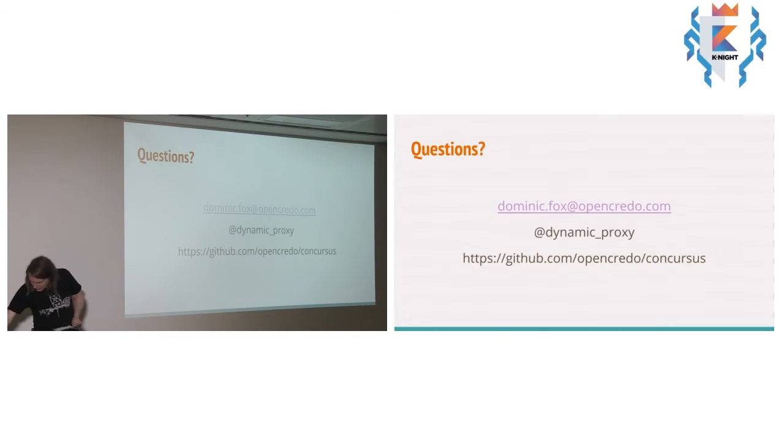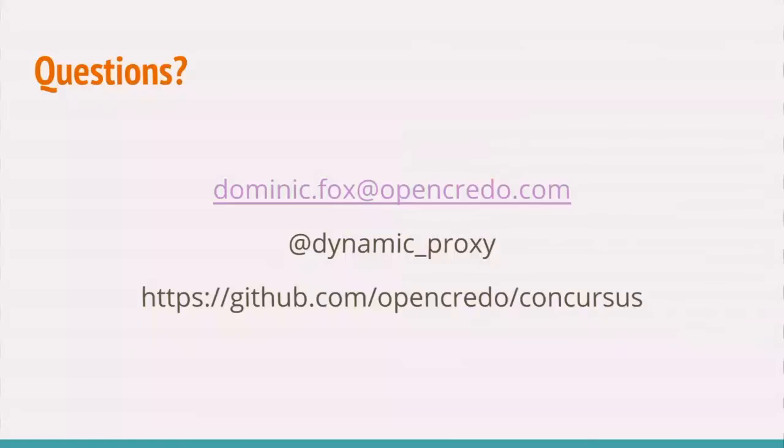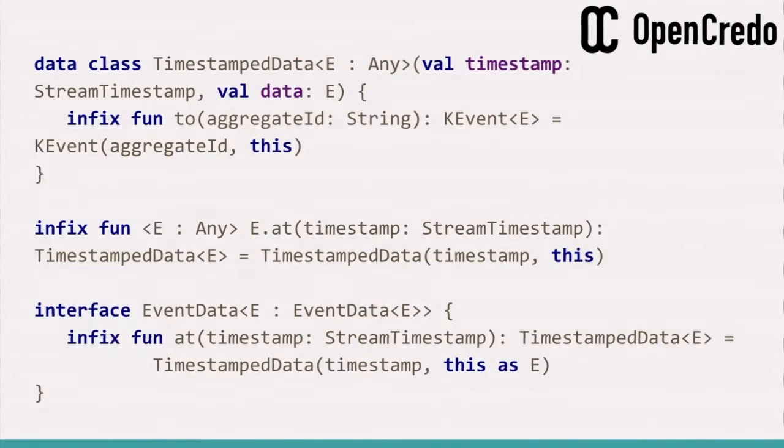Okay, so I have to come up with a question. I do have a question. It's a really obscure one. You will notice here and there that I'm declaring my type parameter as a subtype of Any. Why would I want to do that?